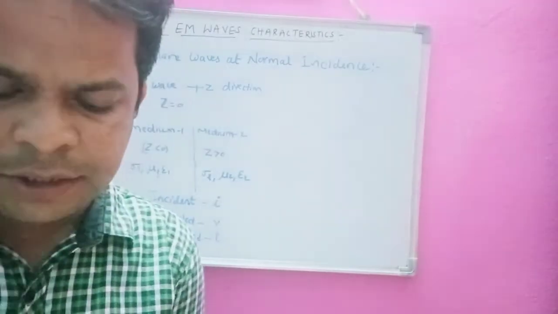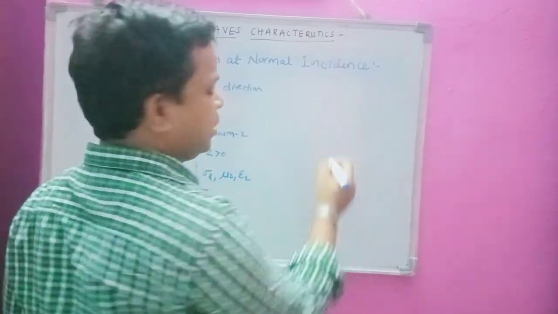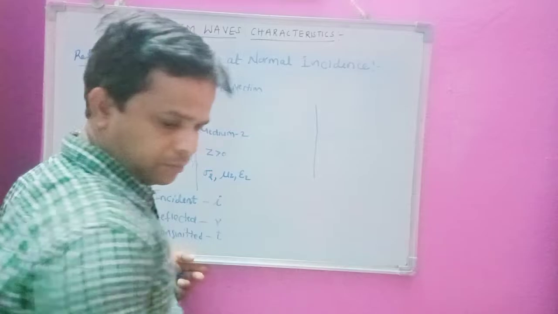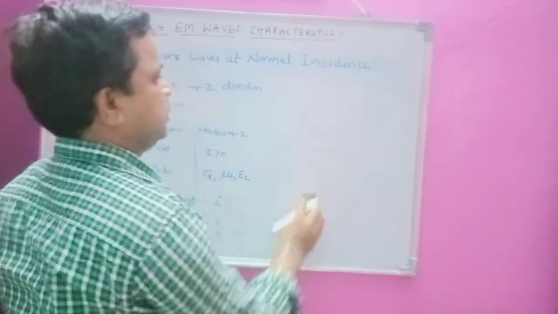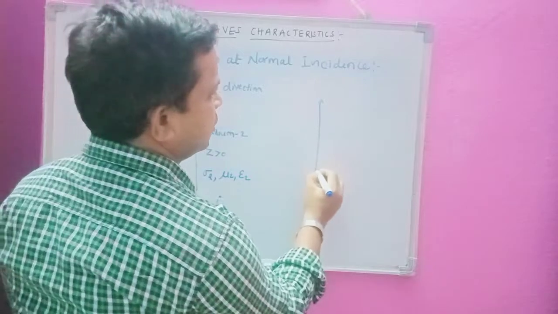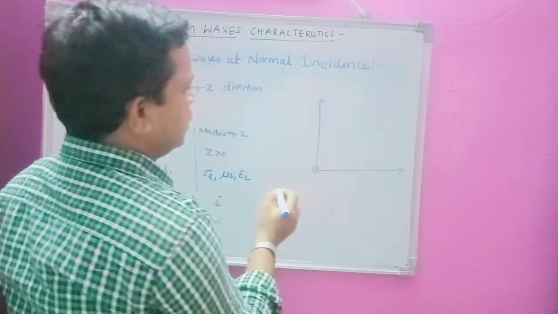Now let us see what happens when the plane wave is incident normally at the interface. Let us draw the diagram; please pay your attention here.